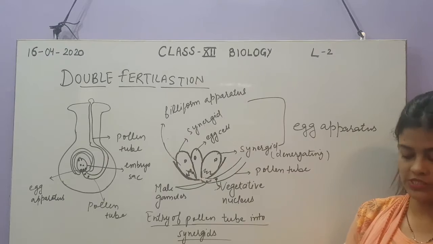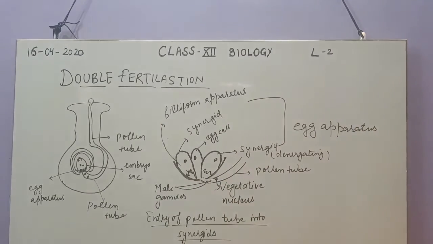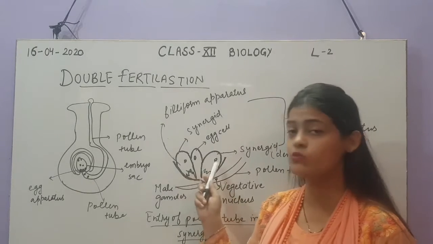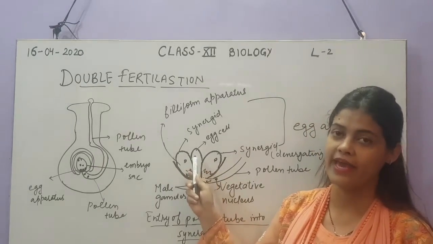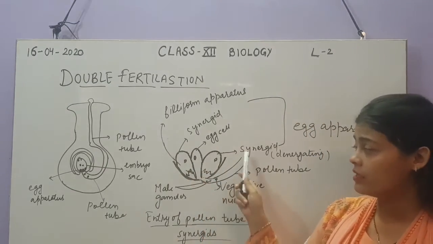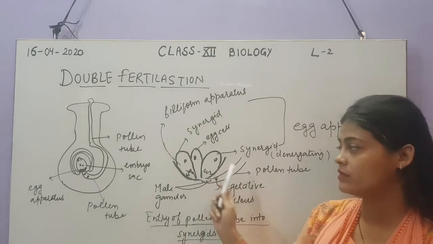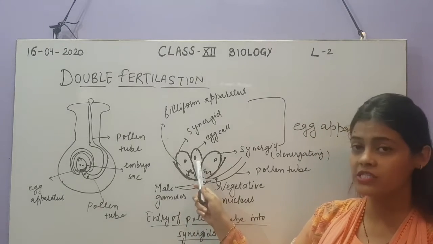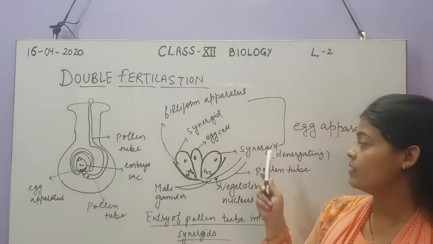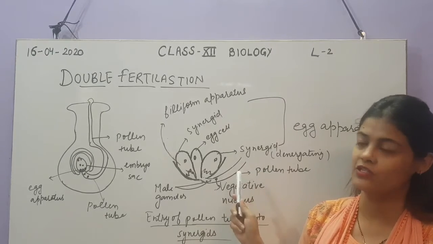So these are the 2 synergids which are present at the periphery, and in the center there is an egg cell present. The pollen tube which is coming towards the embryo sac from the micropylar end will first move towards the synergids, because synergids will play a very important role in fertilization.